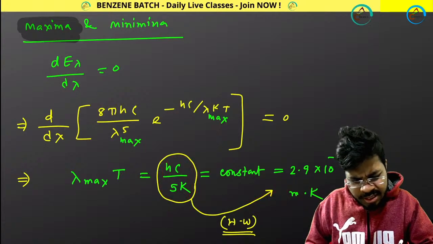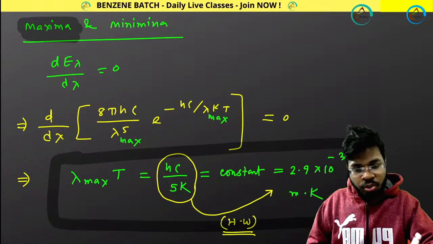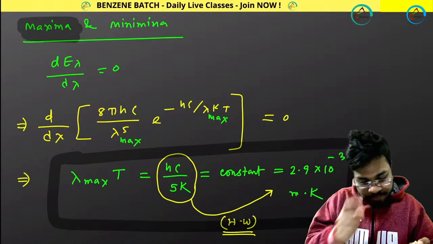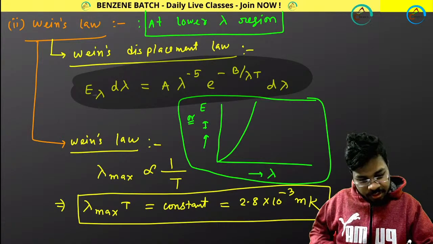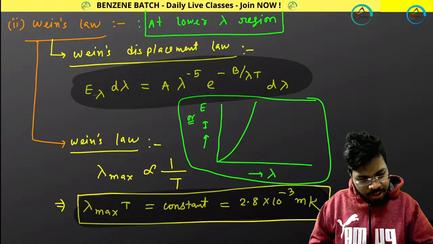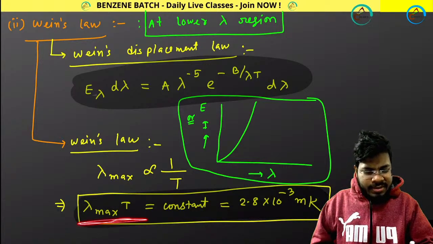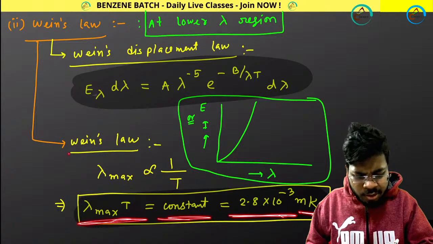This expression is again very well known to you, right? What is that expression? Look at this. Lambda max T equals a constant, 2.8 into 10 to the minus 3 meter Kelvin. That was Wien's displacement law.